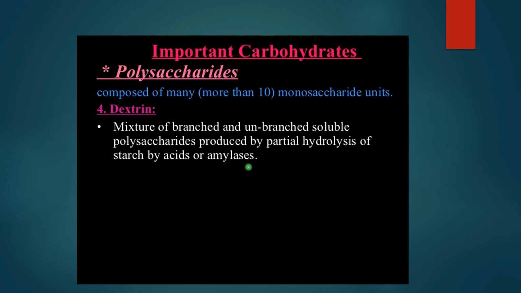There are amylase enzymes present in our body. For example, salivary amylase and pancreatic amylase. Those amylases will act on the starch, and the partial hydrolysis of this starch, partial meaning half hydrolysis, partly, not completely, gives rise to dextrin, which is also a polysaccharide.